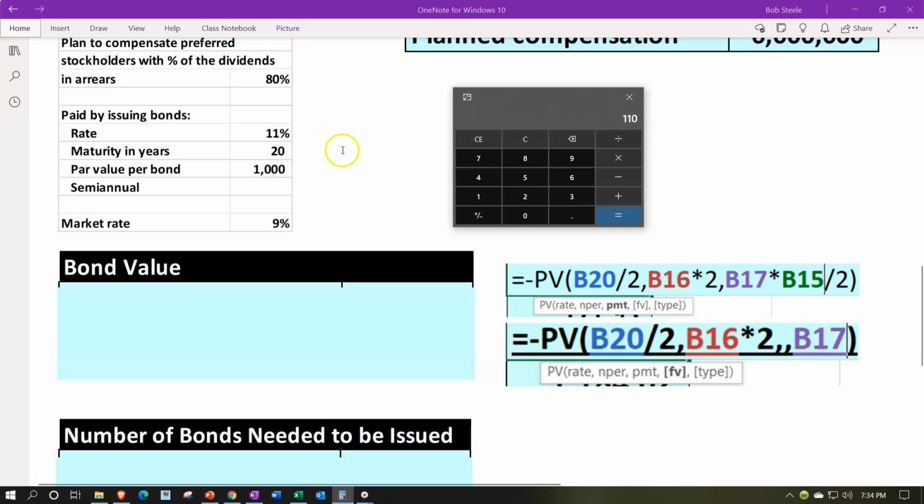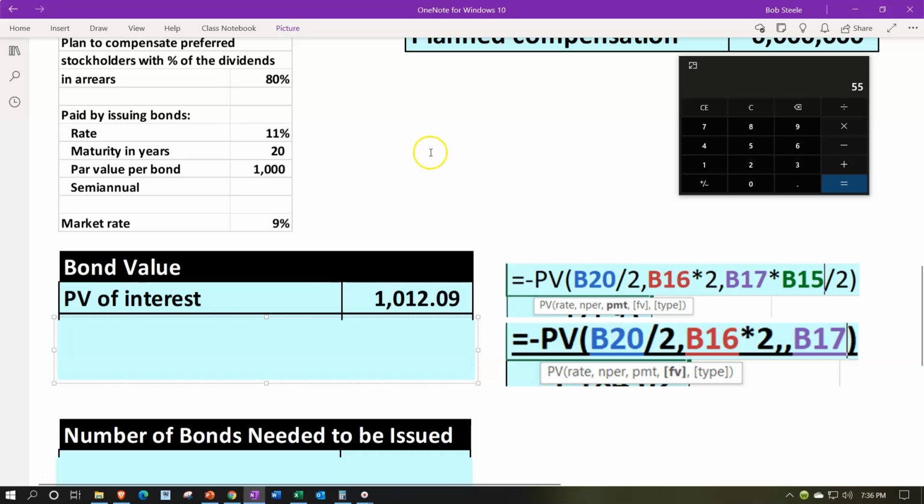That would be 110, but that would be for a year. So I'm going to take that and then divide it by 2, and we're going to get to that 55 again. So that 55 would then be paid for 40 time periods every 6 months, because 20 years times 2 would be 40 periods for every 6 months or every half year. So then we're going to have to pay also the par value at the end of the maturity in 20 years or in 40 six-month periods.